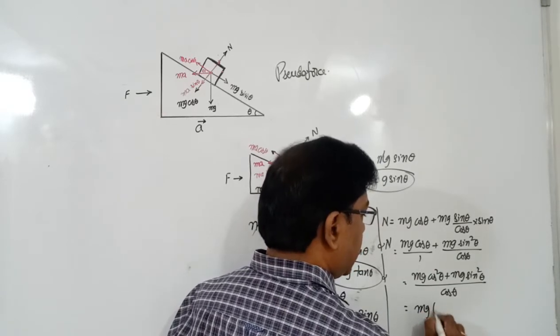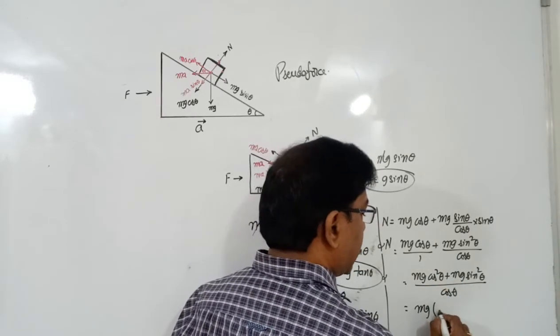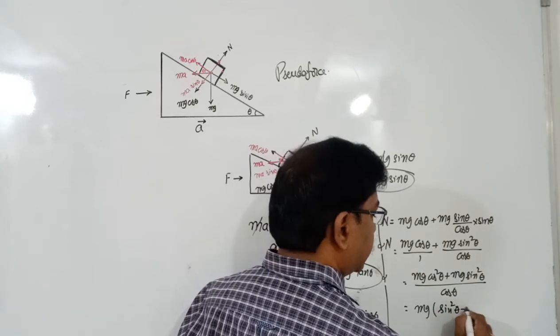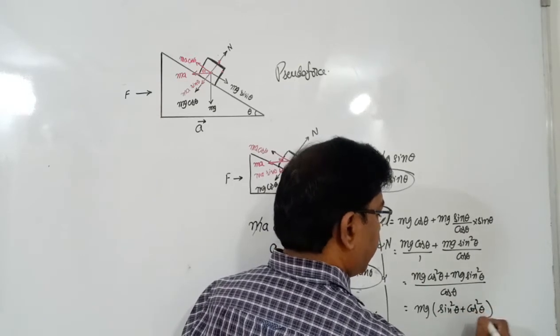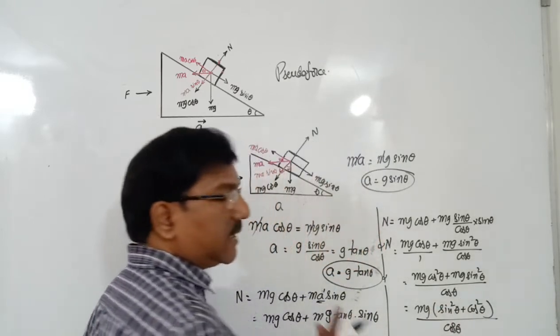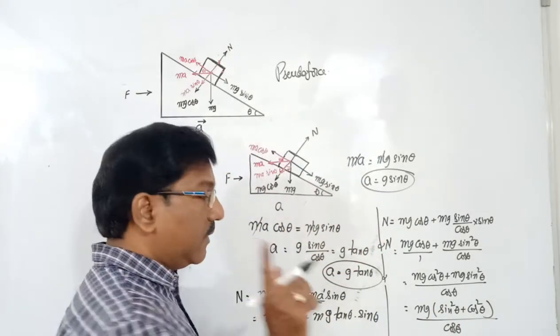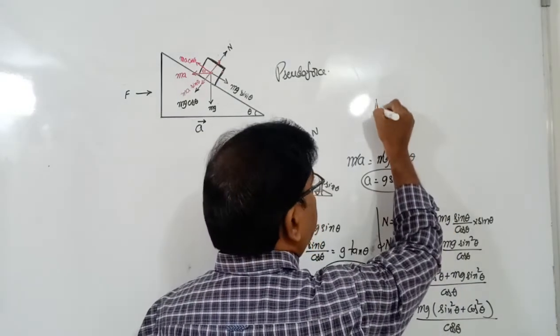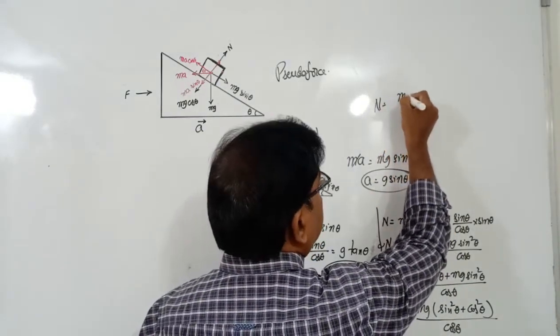If you take mg common, it is mg times sin square theta plus cos square theta, by cos theta. As you know, sin square theta plus cos square theta is equal to 1. We can say N is equal to how much? mg by cos theta.